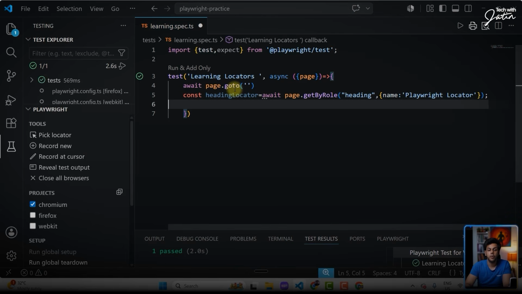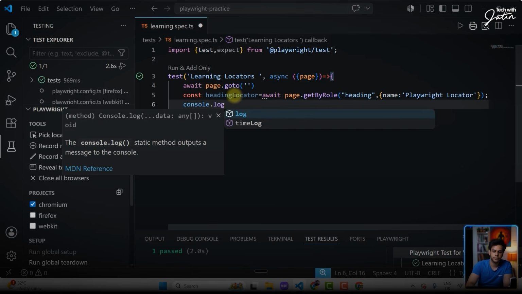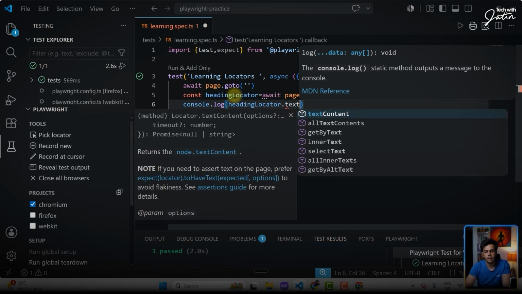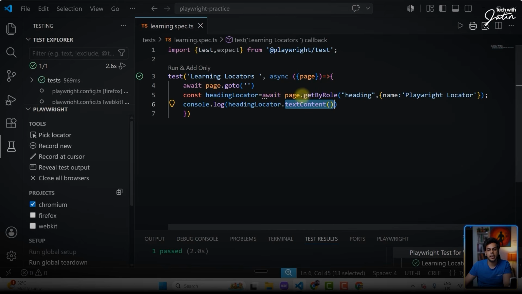What we want is to print the visible text on a console, right? So I can say console.log heading locator dot text content. One thing you need to understand, whenever you are using any Playwright methods, you are supposed to use the await keyword. So if I'm saying heading locator dot text content, I'm going to put await here also. If I don't put await, the script is going to fail.